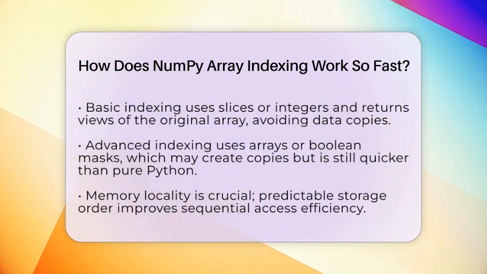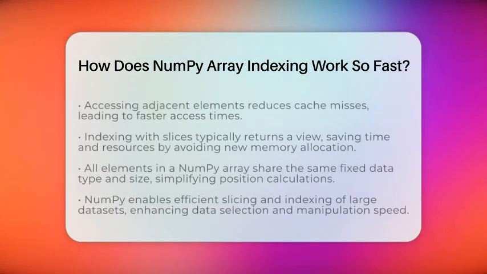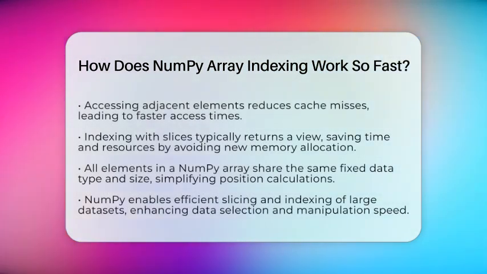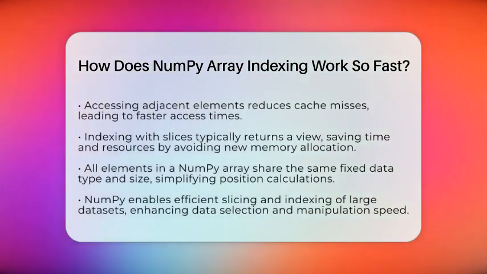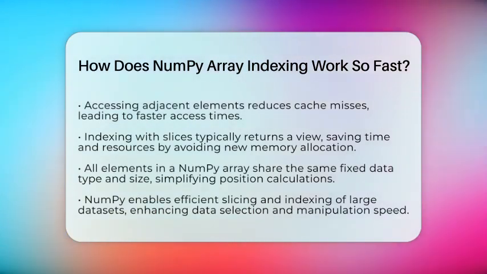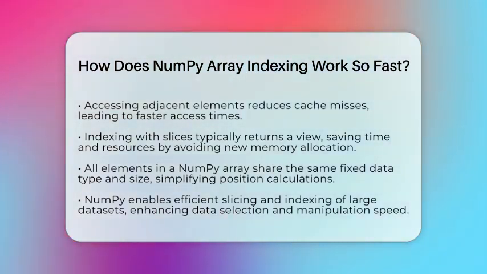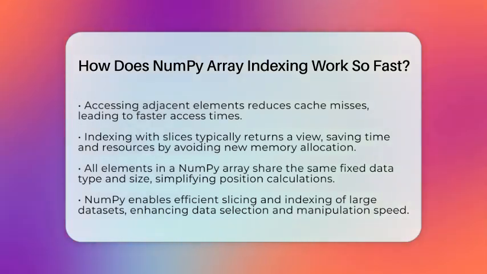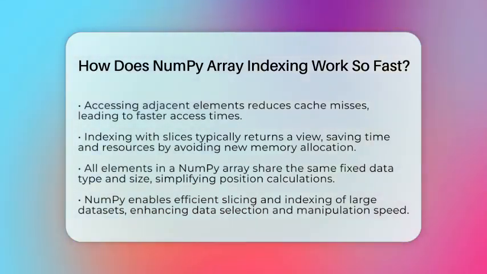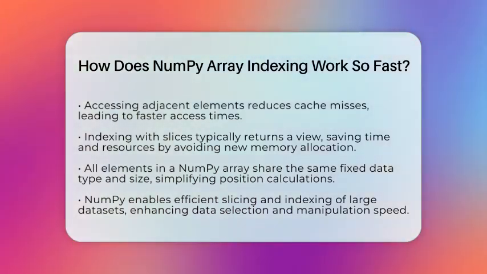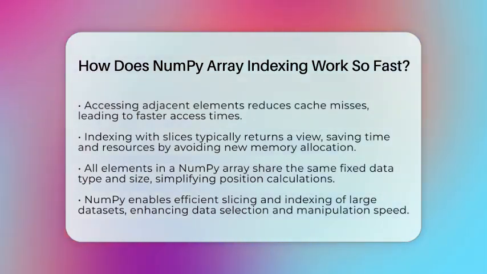When you index a NumPy array, especially with slices, it often returns a view instead of copying data. This means that no new memory allocation happens, saving time and resources. Lastly, all elements in a NumPy array have the same fixed data type and size. This uniformity allows for straightforward calculations when determining the position of any element, making the process even faster.